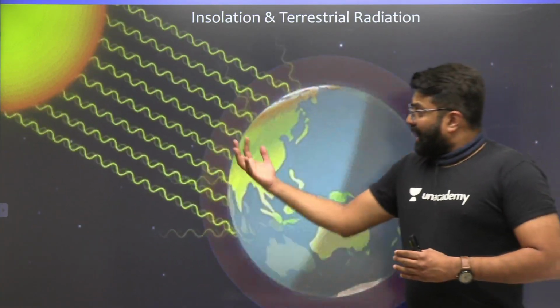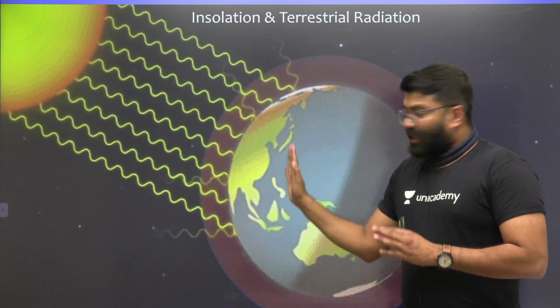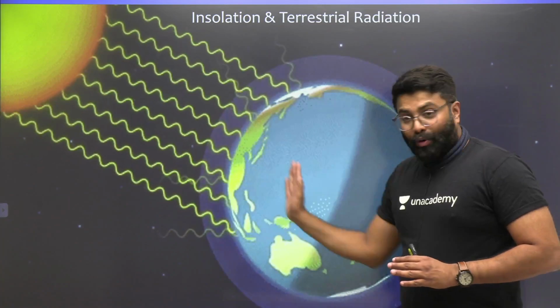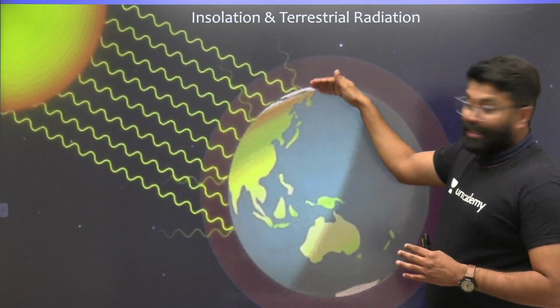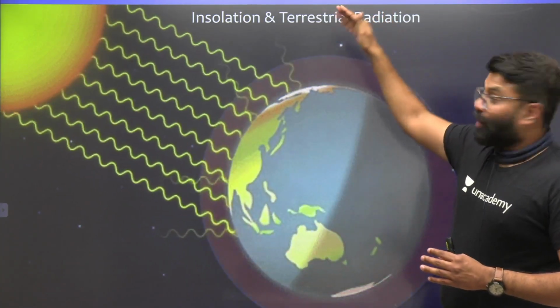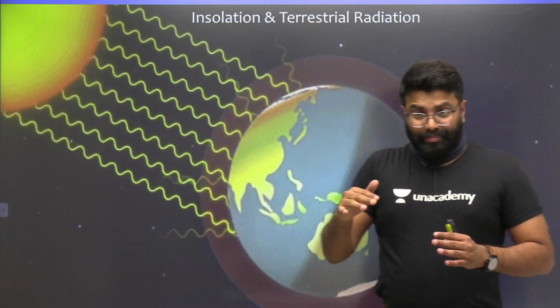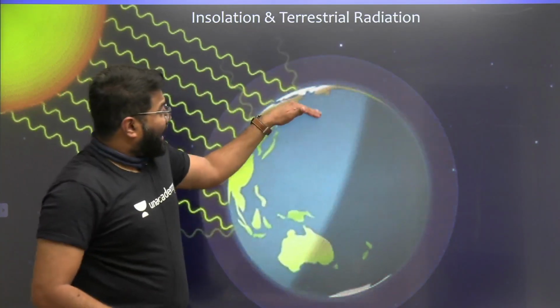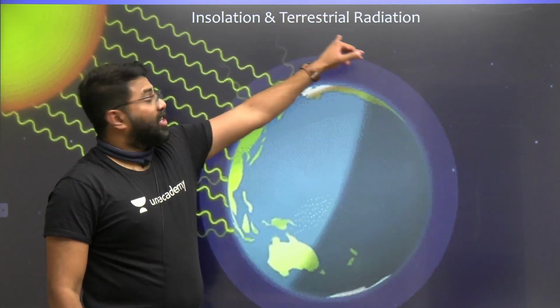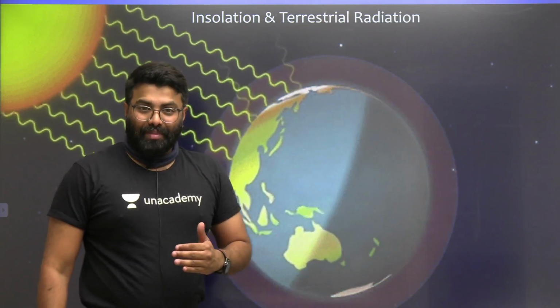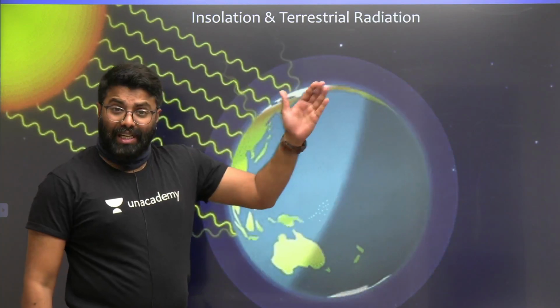Please notice this. Earth initially acts as an absorbing body. It absorbs the heat. But Earth is a poor conductor of heat. It doesn't conduct the heat down. So what happens? Earth radiates the heat back. That is called terrestrial radiation. Terra is a Greek word which means land or earth. So Earth is radiating the heat back. These terrestrial radiations are basically long wave in nature.